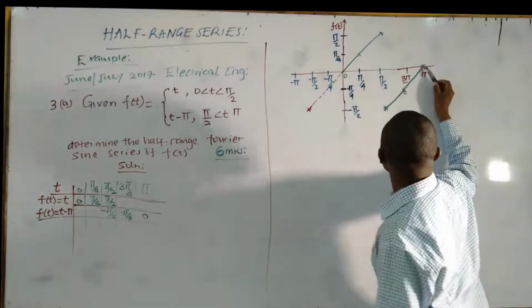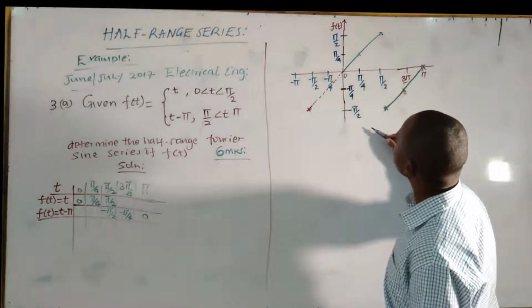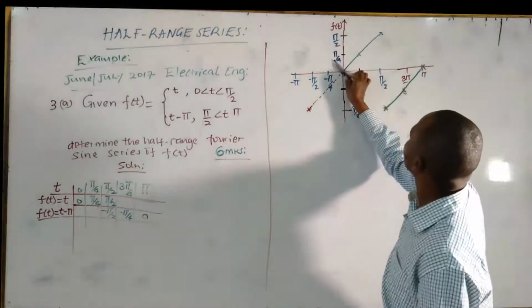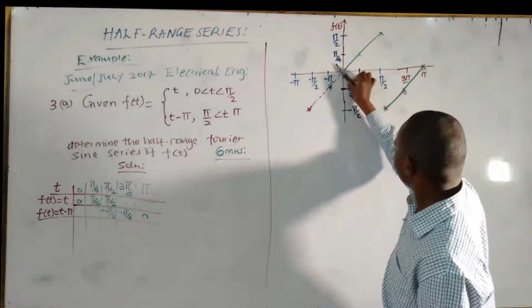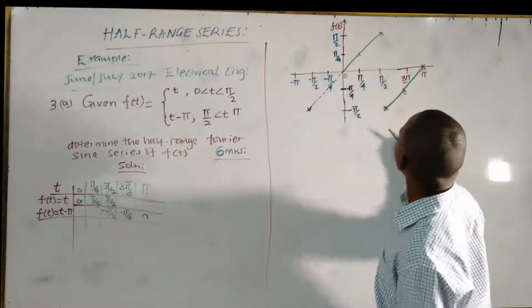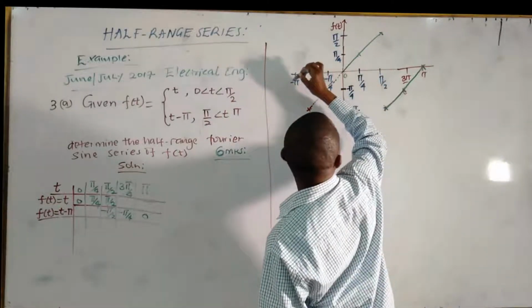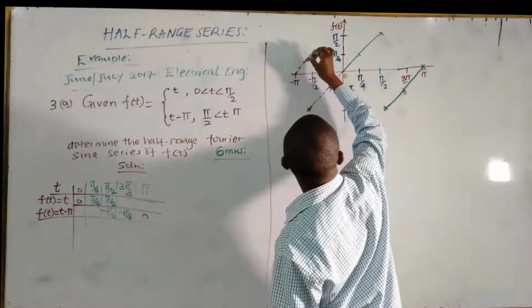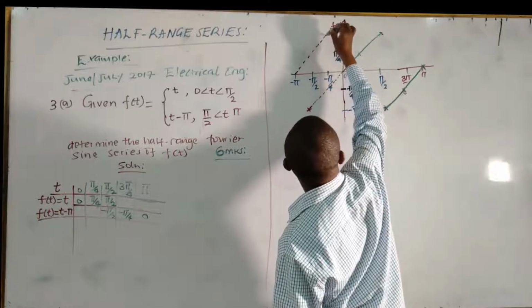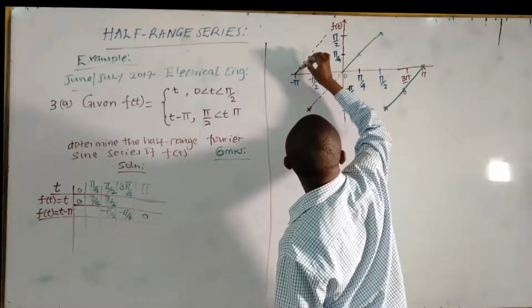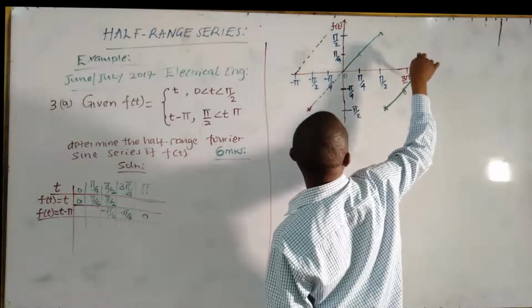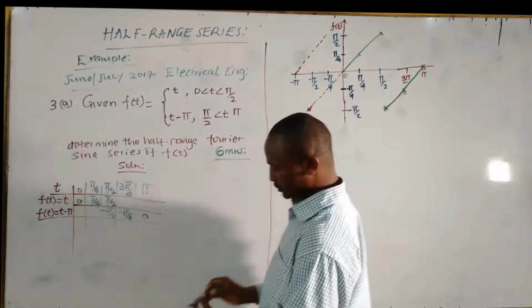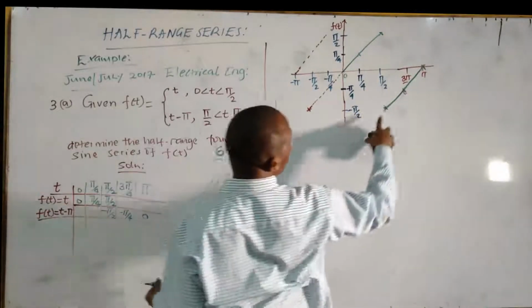This one, because it's facing this direction, its image on the plane mirror, if you put the mirror on the origin, will be facing that direction. Now it will go up to pi over 2.